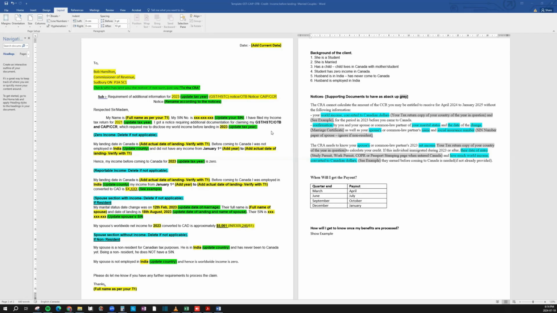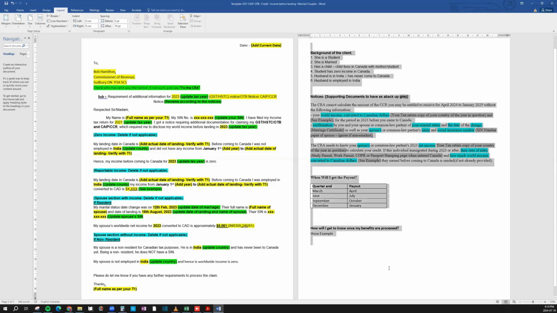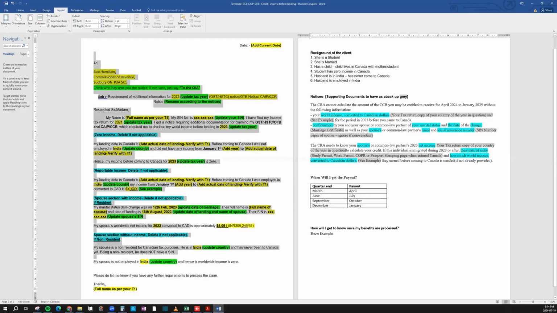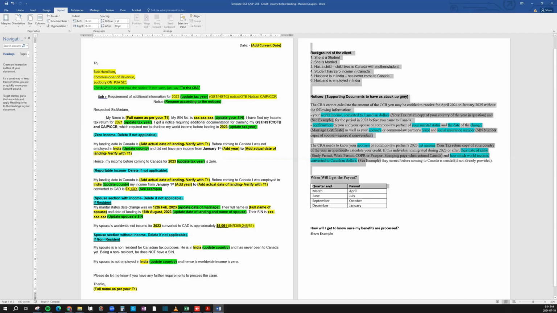So let's dive straight into it, and I'll show you a real life scenario of one of my clients who got a notice for this year, and I'll give you a bit of background. On the right is a helper template, and on the left is the actual template that you'll get access to, which is in the video description link below. But first, it's very important to understand what the notice is about, what CRA is asking, and see what fits according to your personal situation. So I'll dive straight into it.